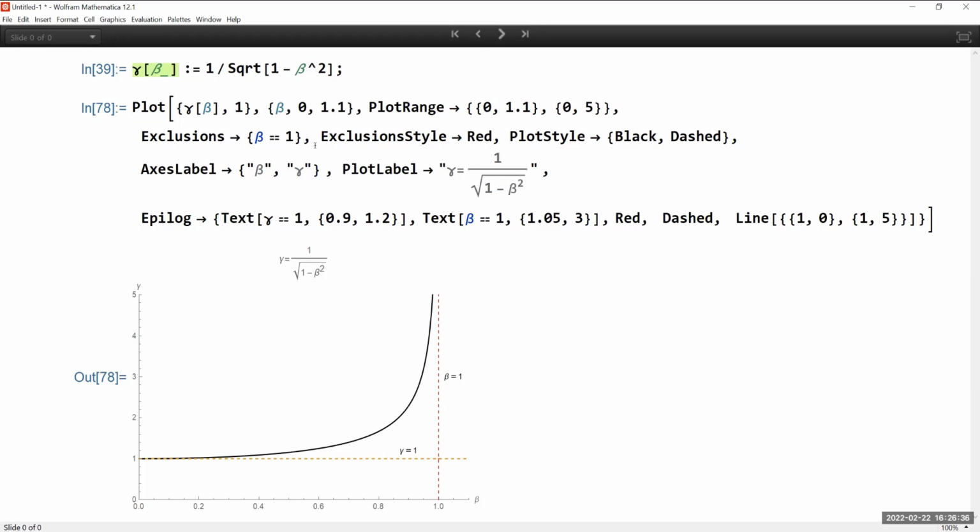And so if you look at this plot in here, I'm doing some exclusions because the denominator will vanish at this point, and I'm drawing these 2 lines. Okay, here is the point. From this graph, gamma is always more than 1, no matter what. In classical physics, beta is very close to 0, meaning that v is very, very small compared to c. That means beta is practically 0. That means I have 1 over square root of 1, which is 1. So the minimum value I can have for gamma is 1, and that is for classical physics.